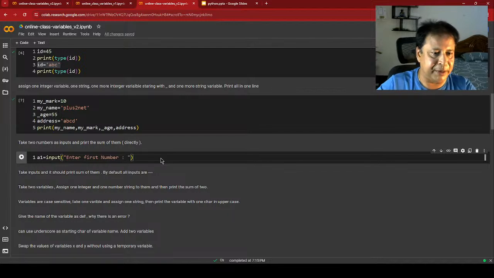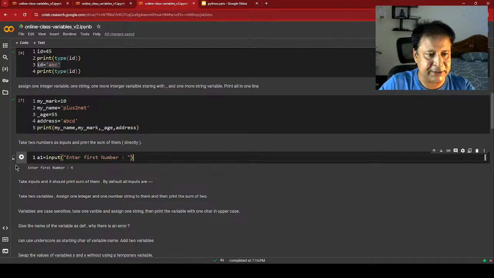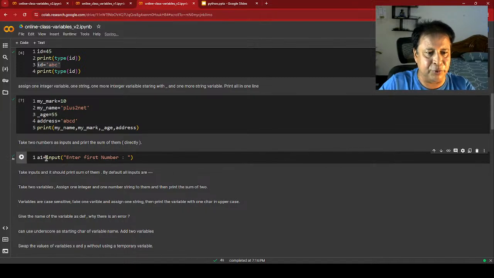Now what will happen once I write this, and let me run this one. It will give me a prompt. Suppose I am pressing enter. Fine. So this is the input command that asks for the user input. I can enter it, and whatever I enter, it will store it as A1.